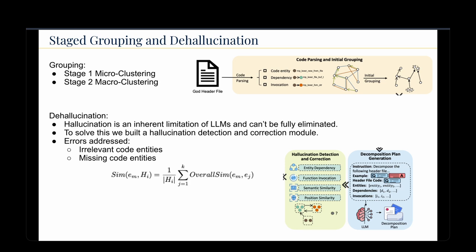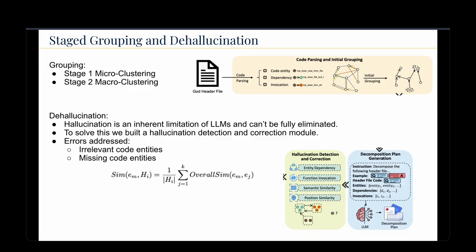And then we have missing code entities, which happen when certain code entities from the original God header file are absent from all newly generated subheader files. In this case, we calculate their similarity with each subheader file and assign the missing entity to a subheader file based on the similarity score, which is backed by a code relationship weight between the classes.